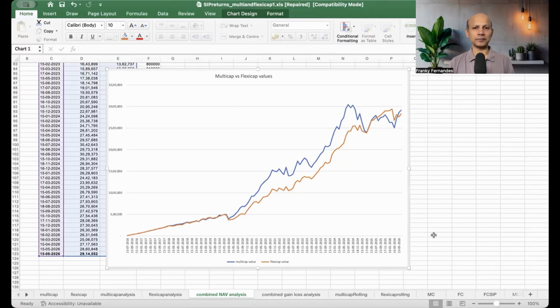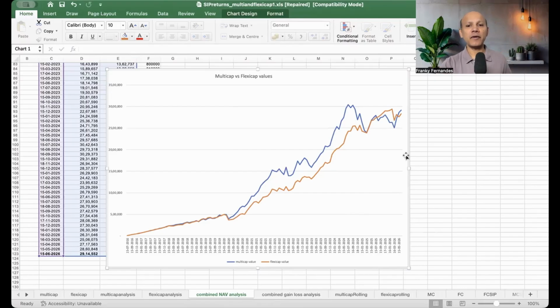What does this tell us? Number one, when the markets are well in the bull market, multi-caps do better simply because they have a larger portion of mid caps and small caps. And flexi caps have a larger portion of the large caps. Hence, they do not perform great during bull markets.